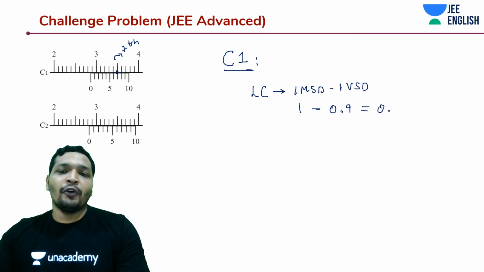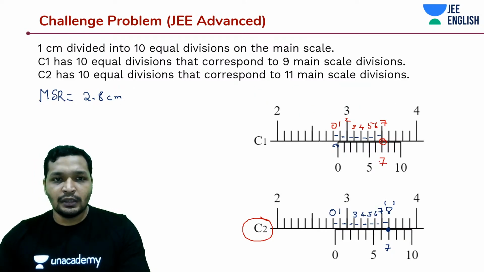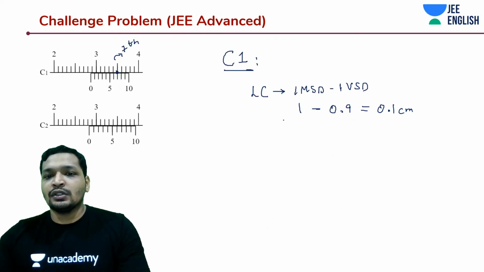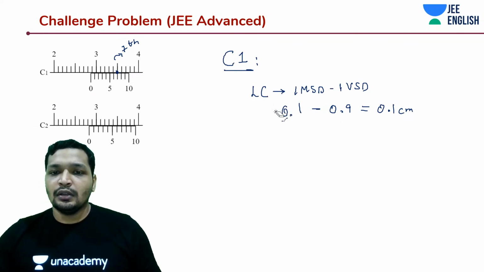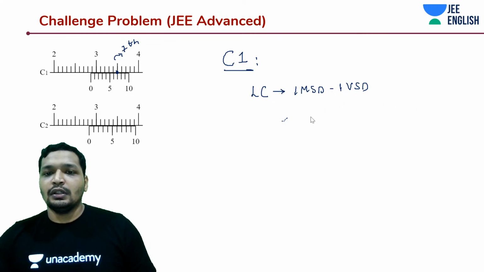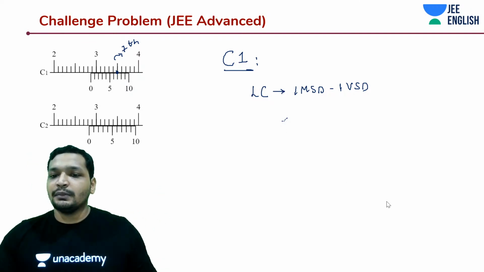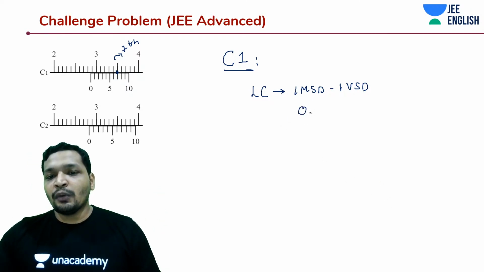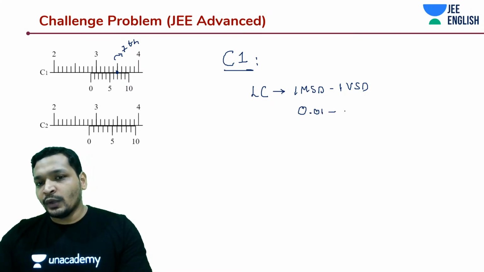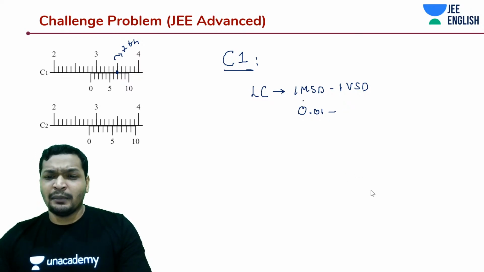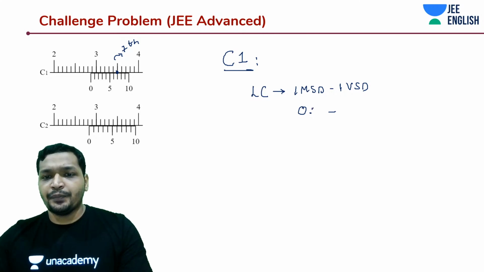Understood? Awesome. 1 centimeter is divided into 10, so it's going to be 0.1 and this is going to be 0.09. If you understood this problem, you understood the concept. That's it. So this is 0.01 centimeter because your main scale was divided into 10. Oh, sorry, 0.1 centimeter. I'm really sorry, guys. This should be 0.1 centimeter.